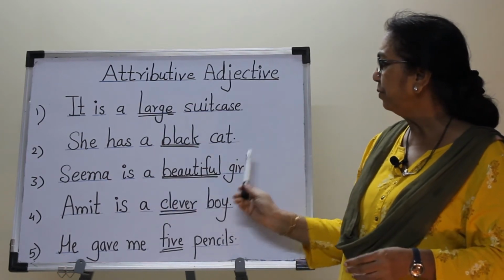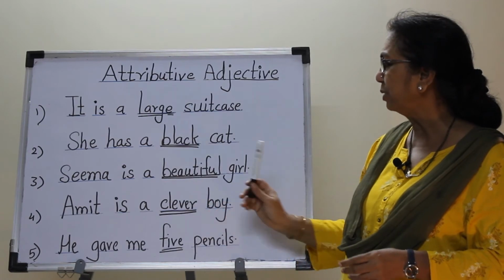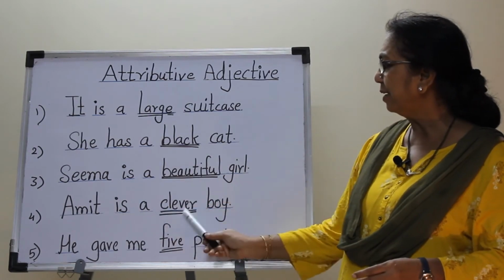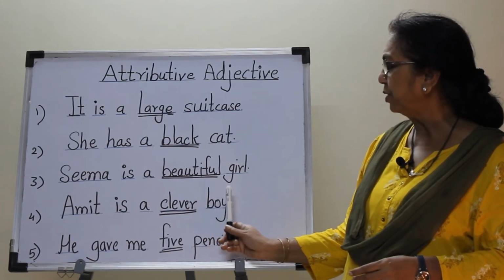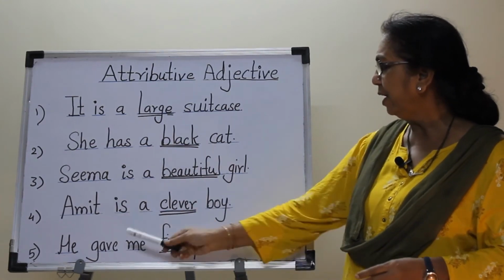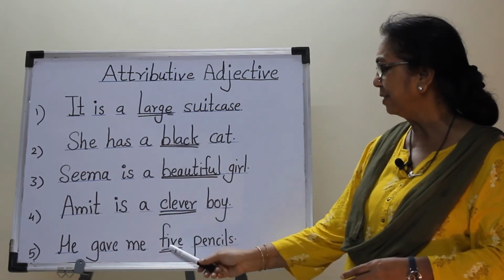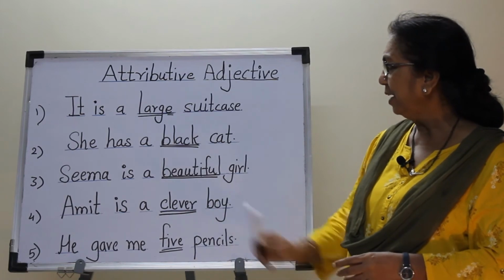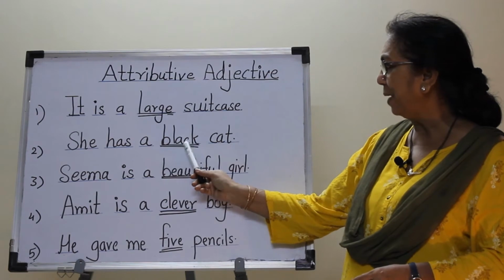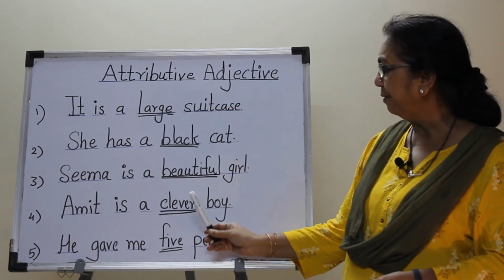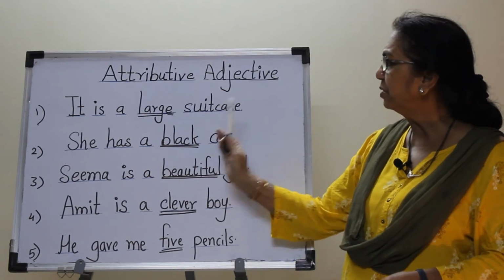Seema is a beautiful girl. The adjective beautiful tells the quality of this noun girl. Amit is a clever boy. The adjective clever gives the information of this noun boy. He gave me 5 pencils. Here 5 is the number and it describes the noun pencils. In all these sentences, the adjectives large, black, beautiful, clever and 5 are all used in the first position.